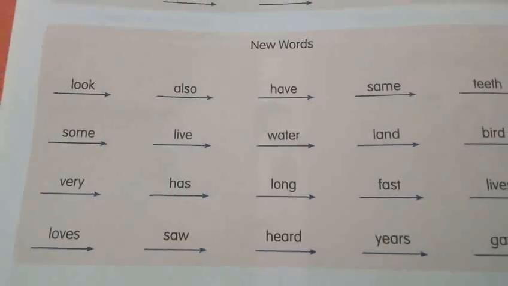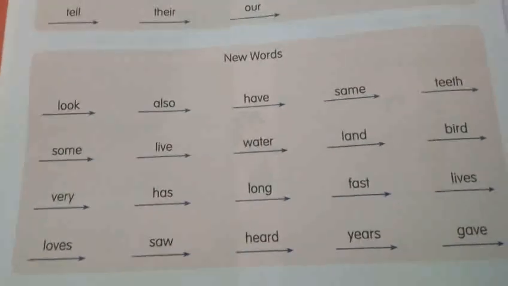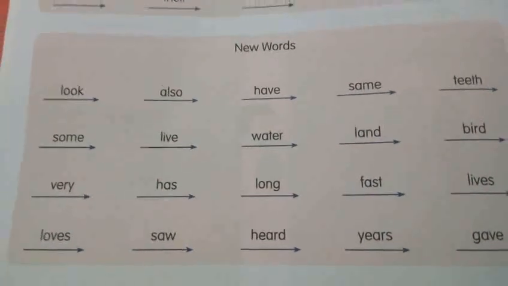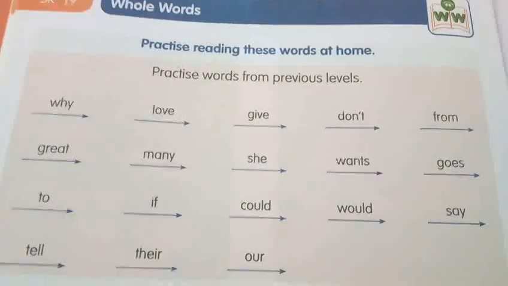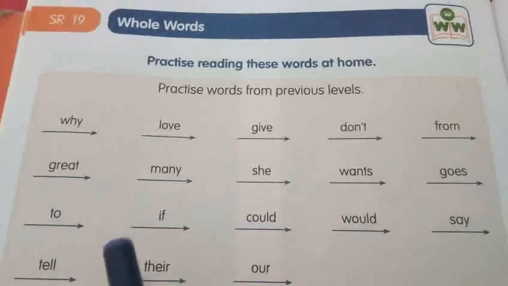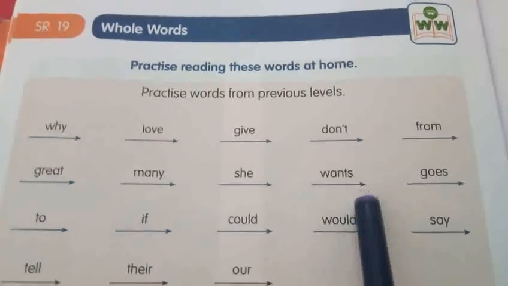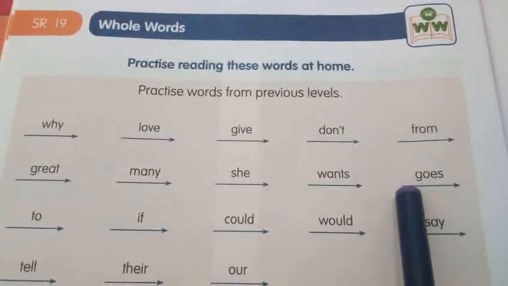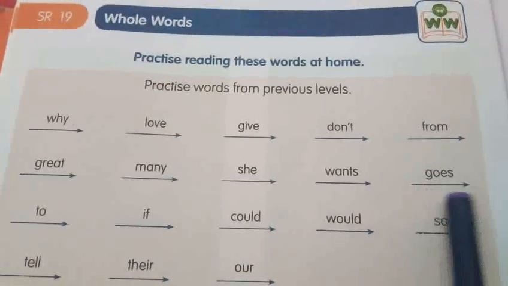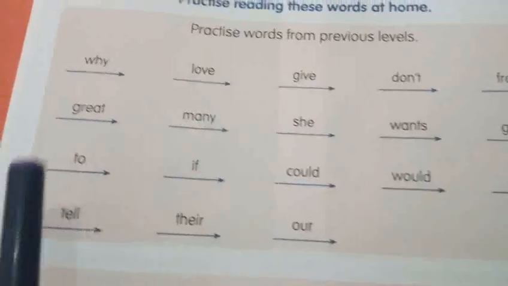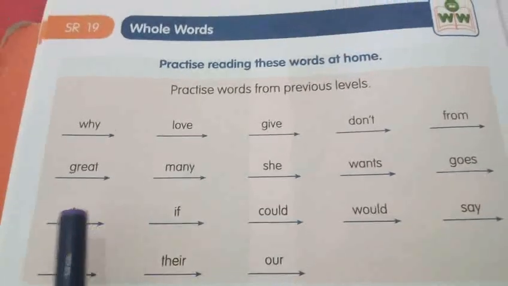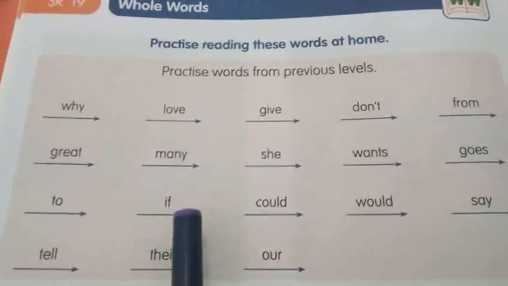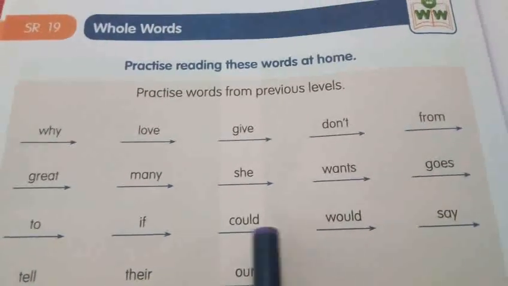From this whole word section, shall we recap some whole words? From the last 3 classes, we learned some whole words, right? Shall we recap that? Yeah, very good. This is the previous level's whole words. Shall we recap this first? Wants, wants. You also read along with me, keep your fingers. Goes, goes, goes. To, if, next, could.